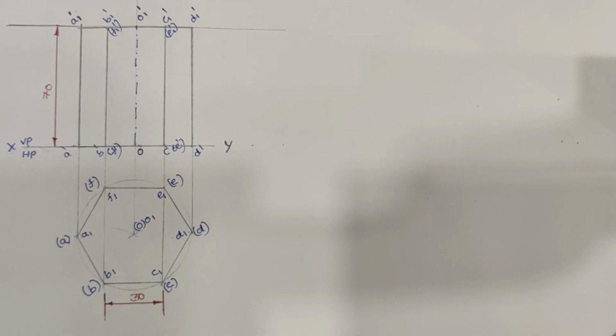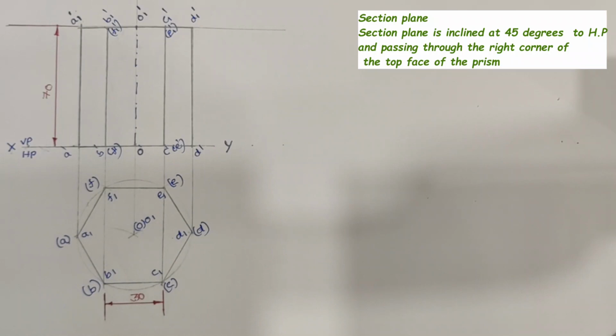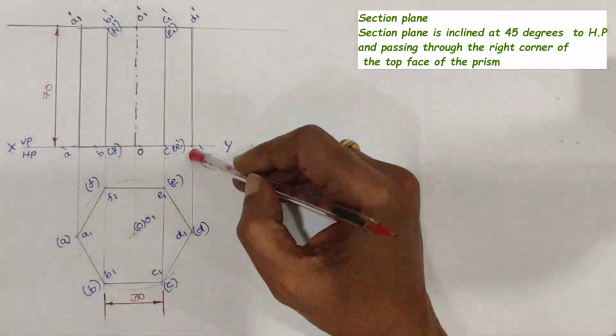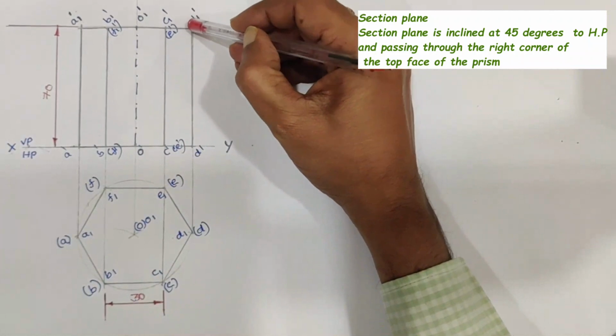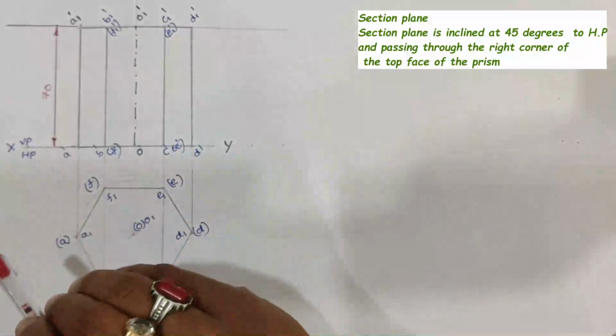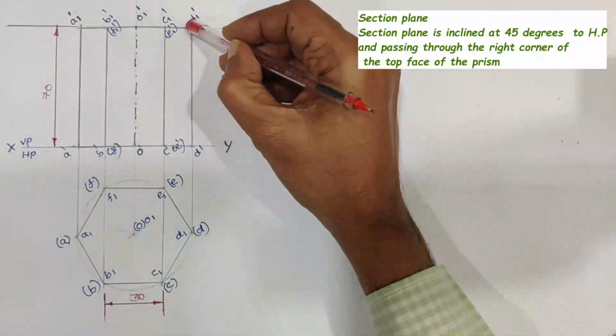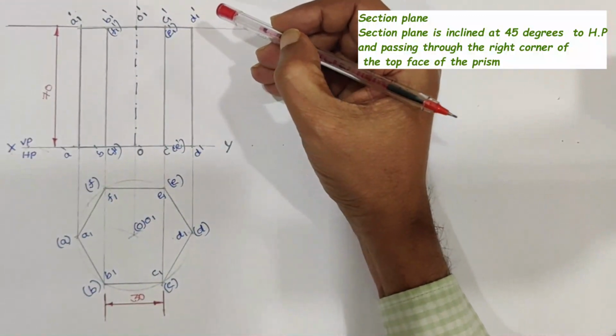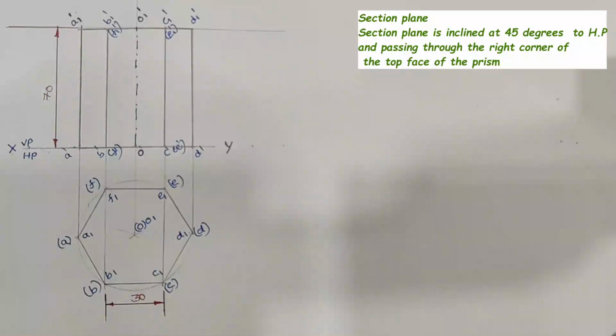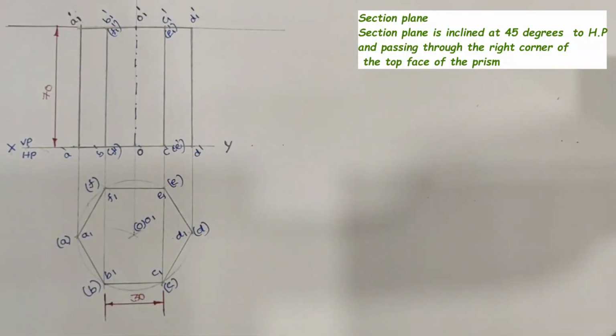The section plane is making an angle of 45 degrees to the HP and passing through the top of the right side extreme face edge of the hexagonal prism. That is, the section plane needs to pass through this particular point and it has to make an inclination of 45 degrees to the HP, and it is perpendicular to the VP.